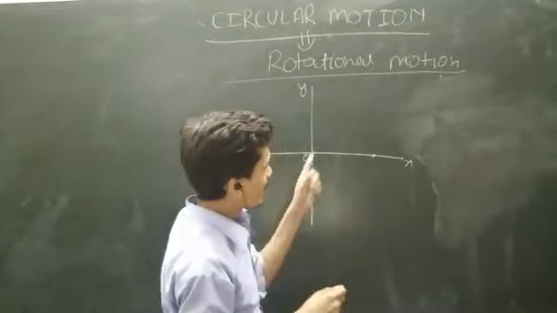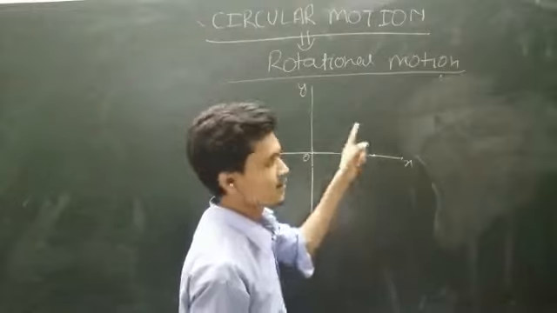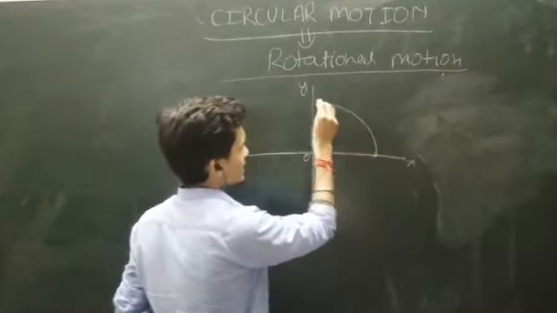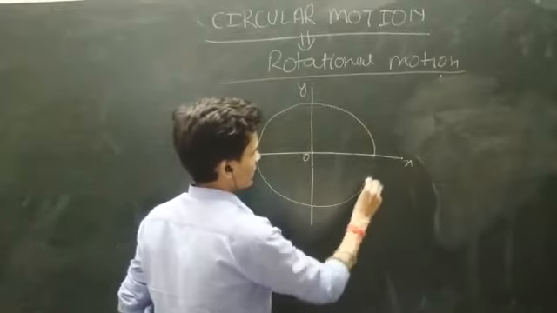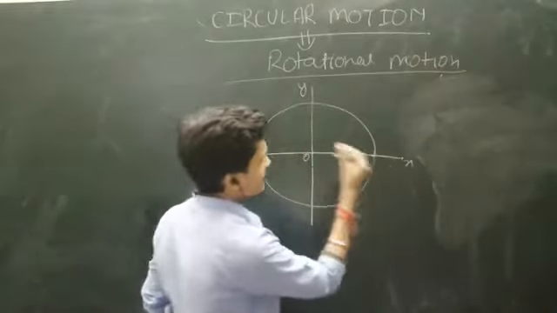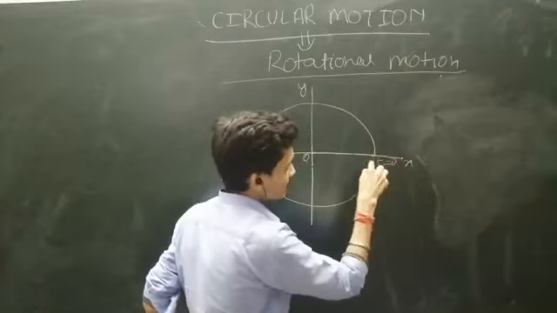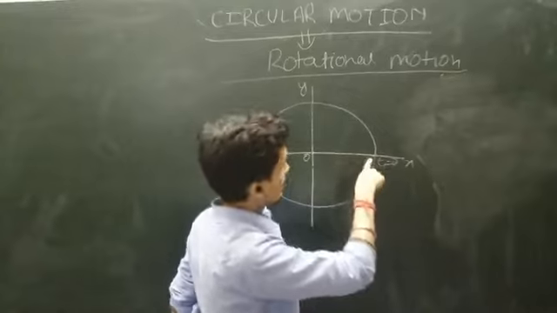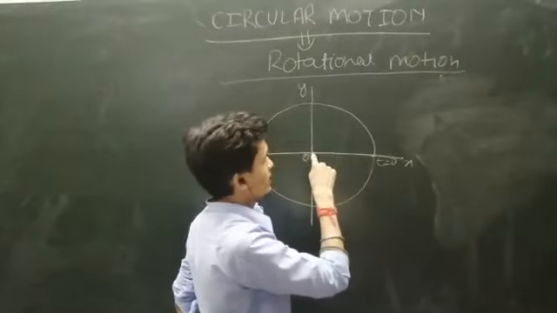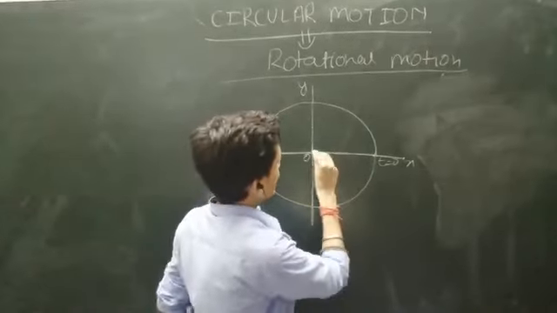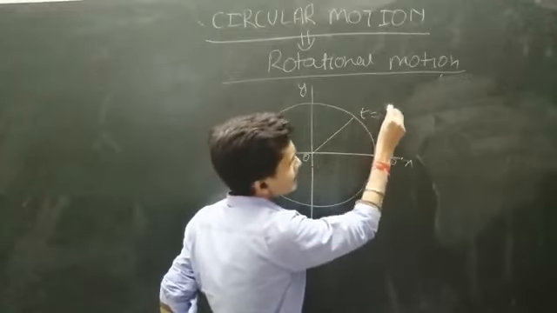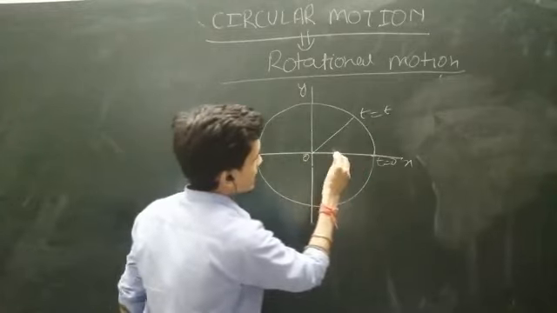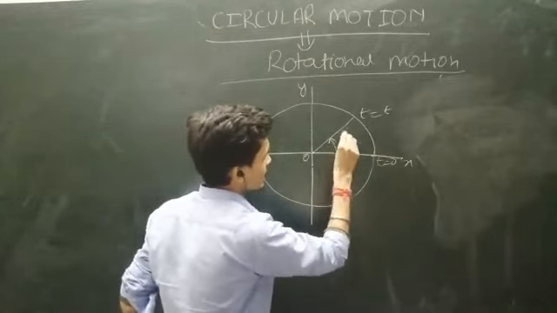With respect to that, we are talking about this insect's motion. We see this motion is tracing this path. At t equals 0, this ant is situated at this place with respect to this origin. After some time, t equals t1, this insect travels an angular displacement theta.